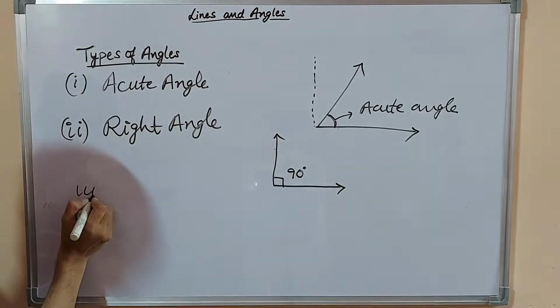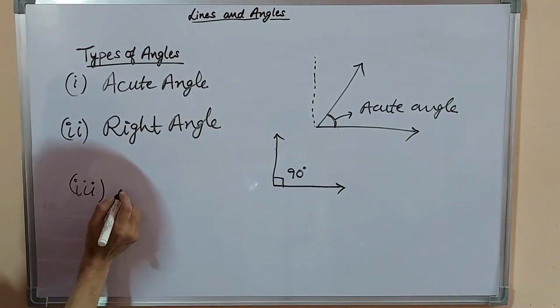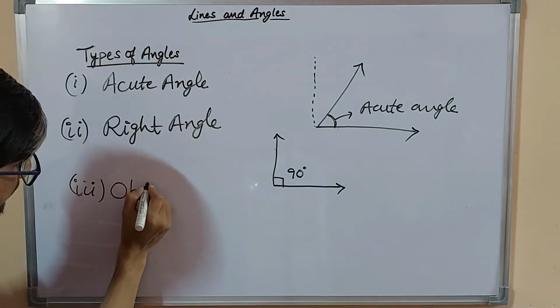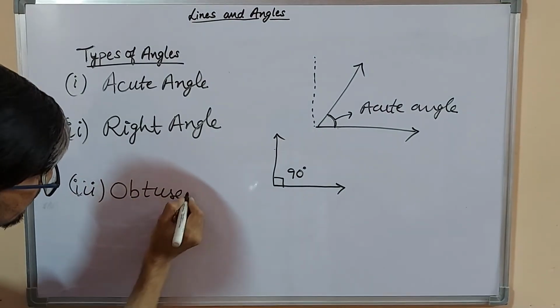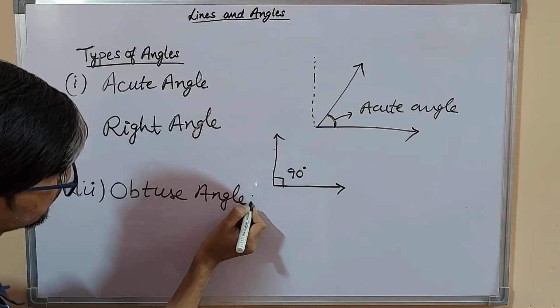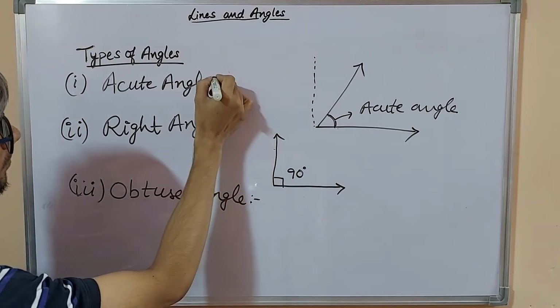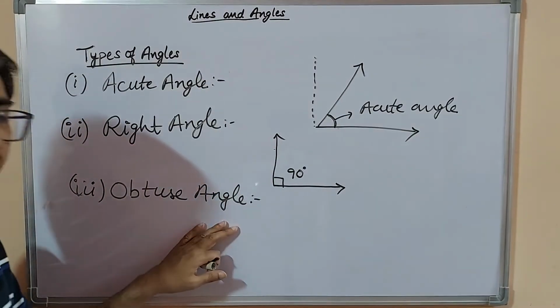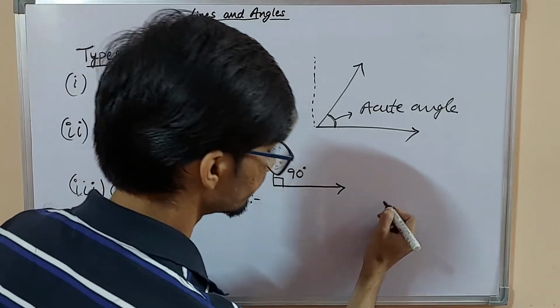Now the obtuse angle. What is an obtuse angle?